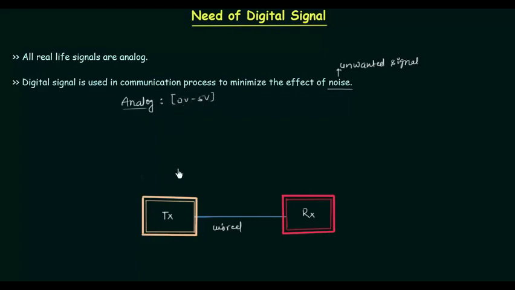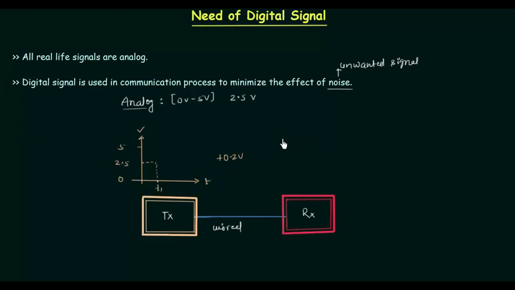First we will try to understand transmission of analog signal, and the permissible range is 0 to 5 volts, and let's say we want to transmit 2.5 volts. So let's see what we have. Zero volt, and this is 5 volts. At any time t1 we are sending 2.5 volts, and in this channel a noise of 0.2 volt is added to this 2.5 volts.